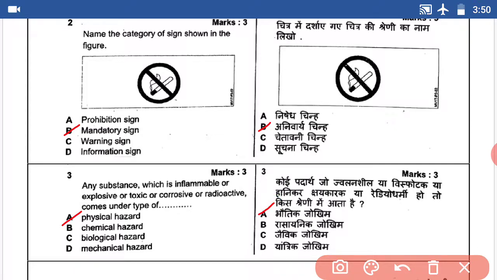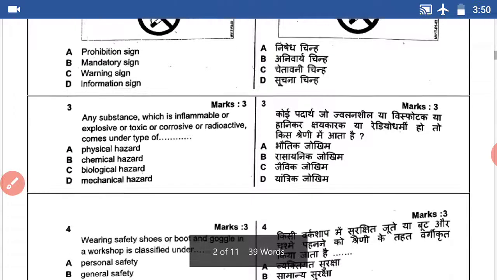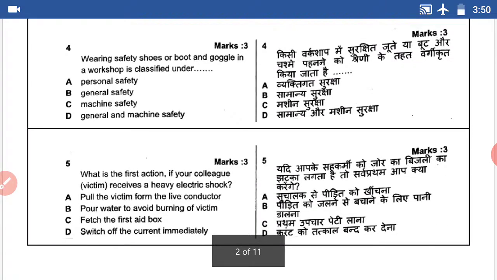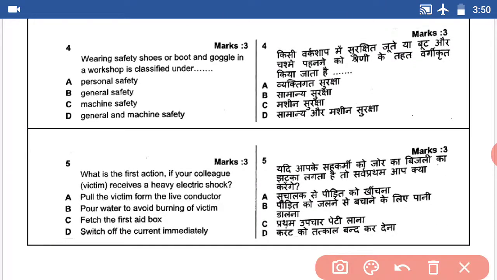Question number 4. Wearing safety shoes or foot wear and goggles in a workshop is classified under dash. This question's answer is personal safety. A.